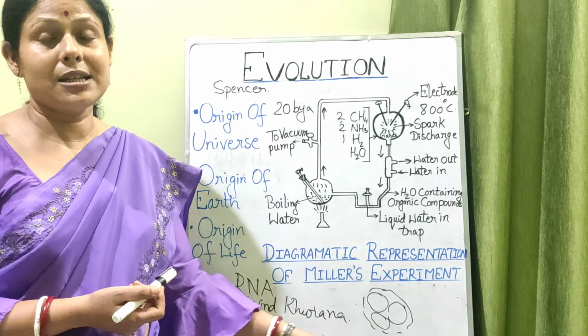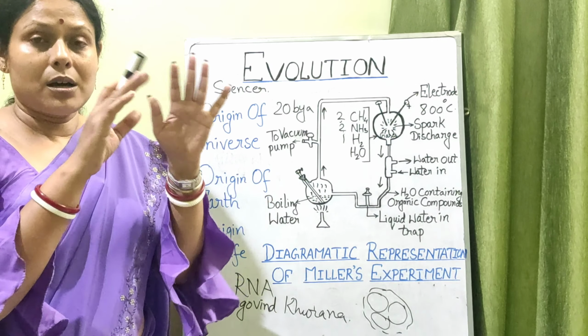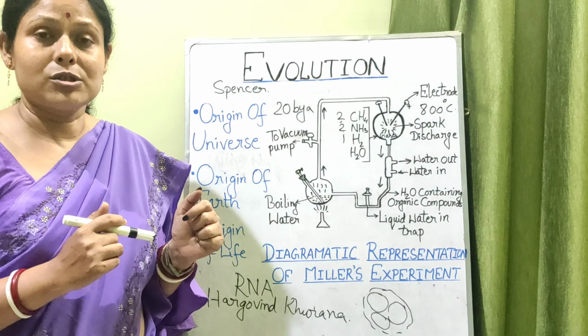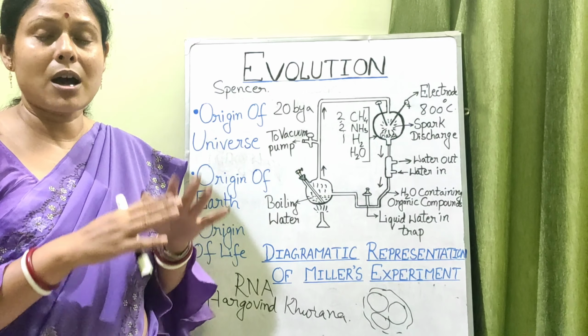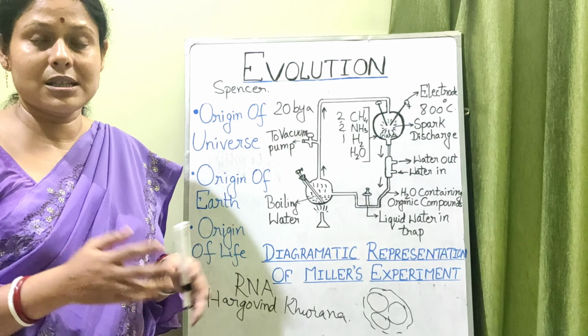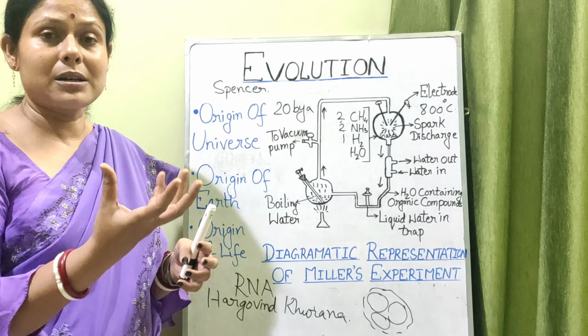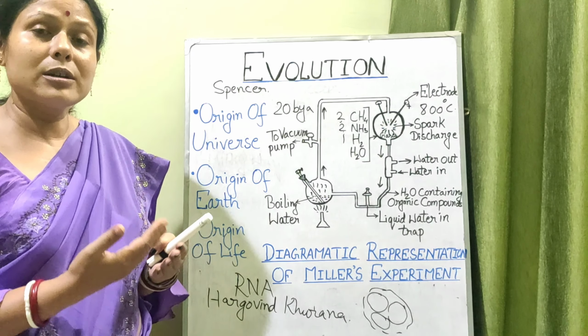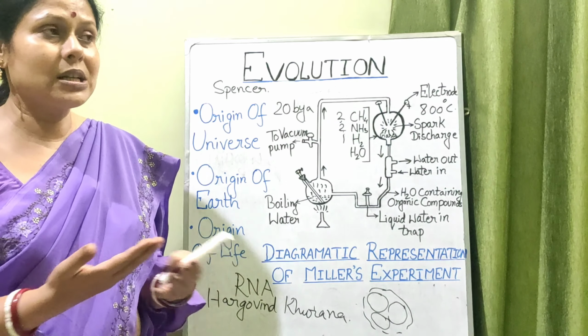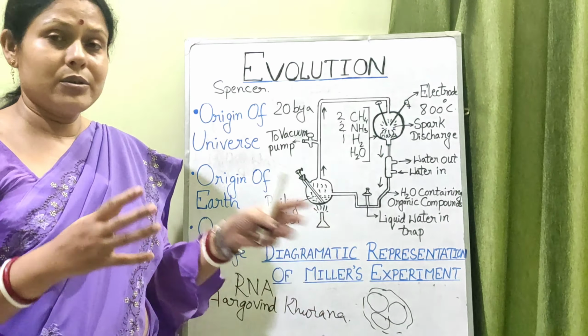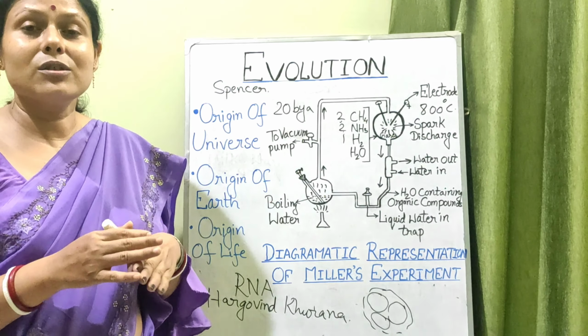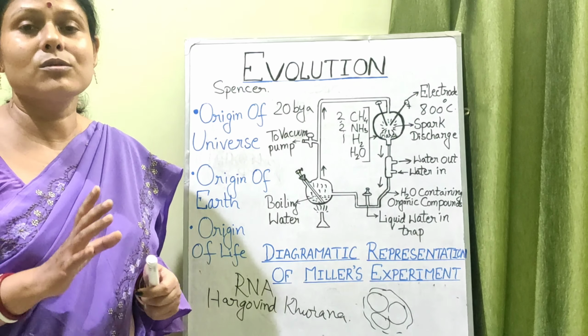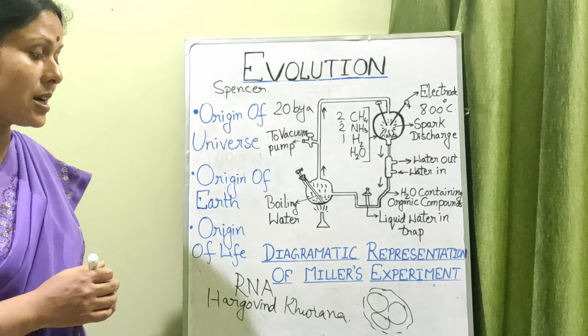But they did not say that it was surrounded by any cell membrane-like structure, because if there is a cell, it has to have an outer membrane. They just said it is a colloidal particle, and until this colloidal particle divides, or the genetic material divides, we cannot say that it is a living organism, because that is also one of the major characteristics of living organisms.